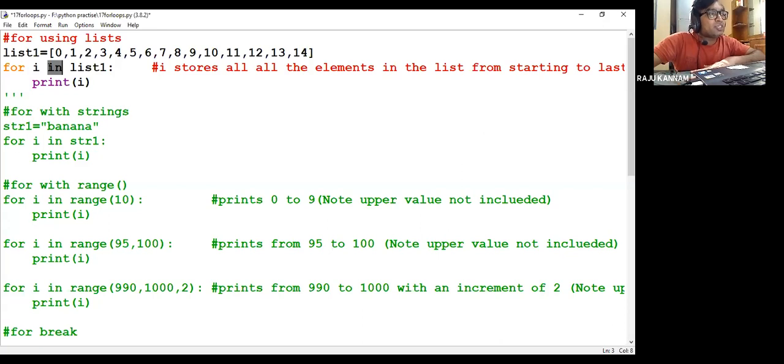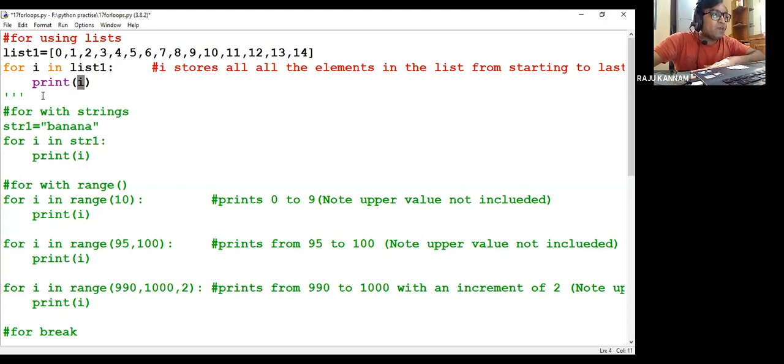So it will search. In which list will it search? List1. Here I want to display each and every element of this particular list. So for that, what I'm doing is 'for i in list1'. That means I'm telling i to go through each and every element in list1. Initially it will point to 0 in list1, then the 0 will be printed.